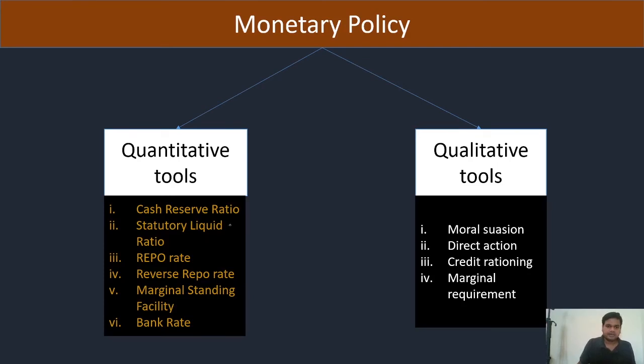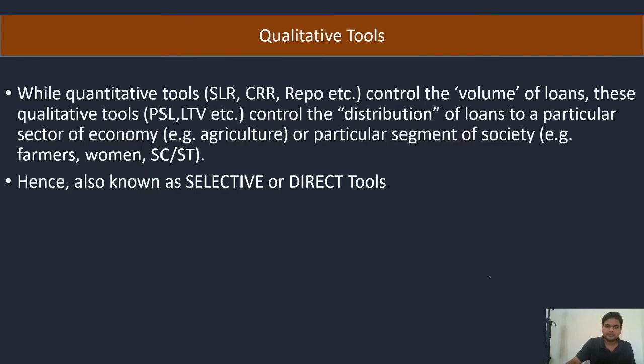So we have done with monetary policies, all of the monetary policies. Now I am coming to qualitative tools, which are very simple. While quantitative tools, which we have learned, control the volume of loans or money in the economy, these qualitative tools control the distribution.